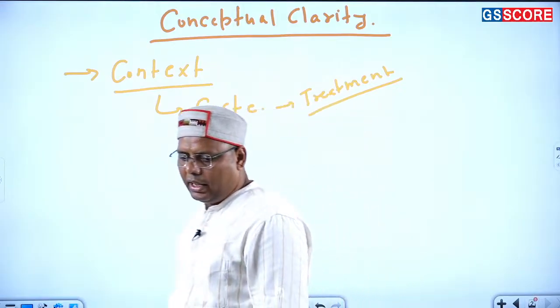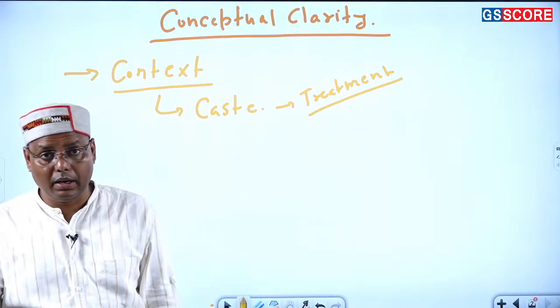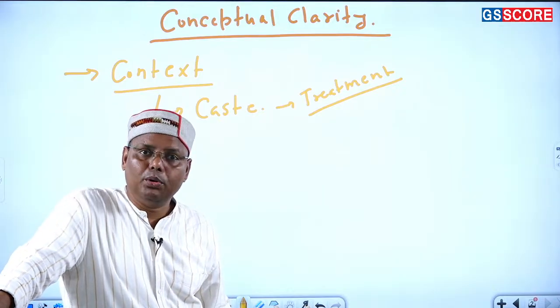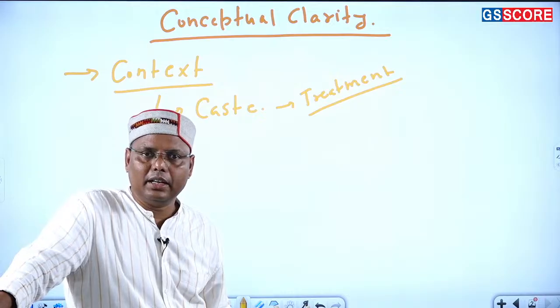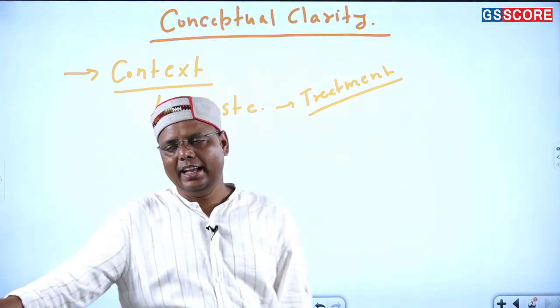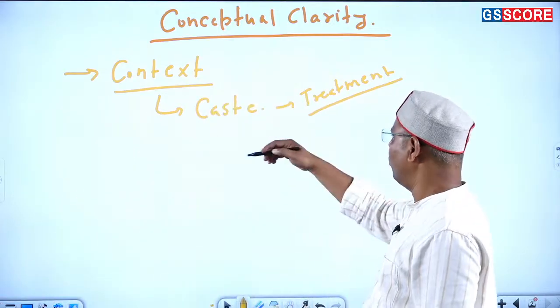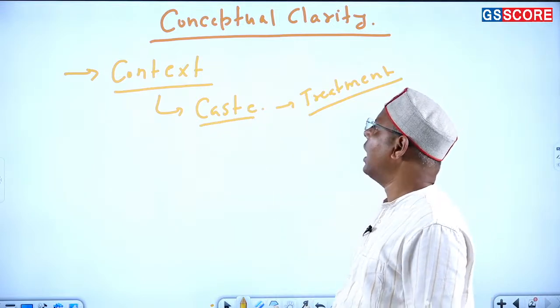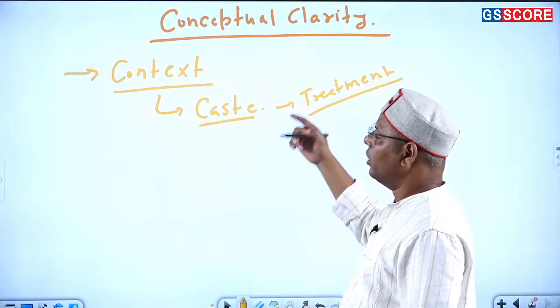If you do not agree with me, then it is okay. But I believe that no, the approach would be very different while answering this question on caste, right? In the same way, acha, we can talk a little bit more about it. When you have been dealing with the caste question in history, right? Sorry, in sociology.